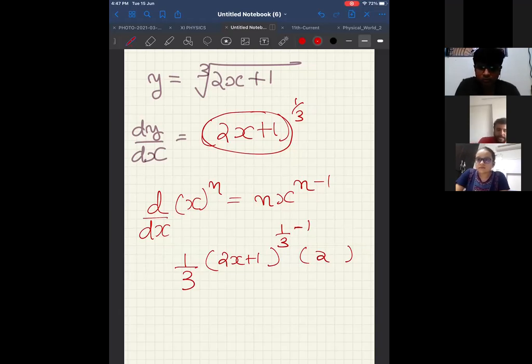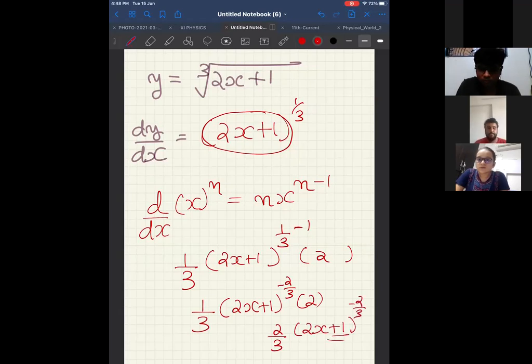Therefore, I can write 1 by 3 into 2x plus 1. What is 1 by 3 minus 1? Minus 2 by 3, into 2. Therefore, my final answer is 2 by 3 into 2x plus 1 to the power minus 2 by 3. That is the answer in the module also. But did you understand this?